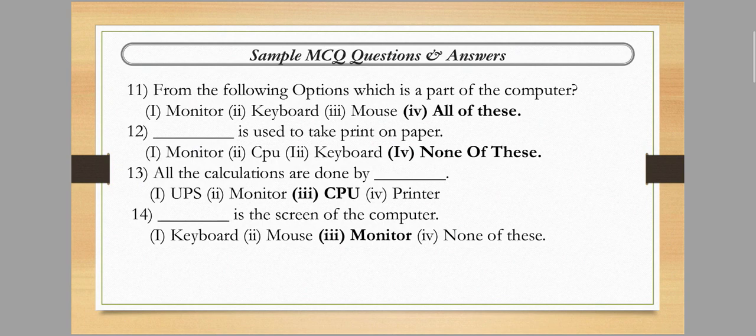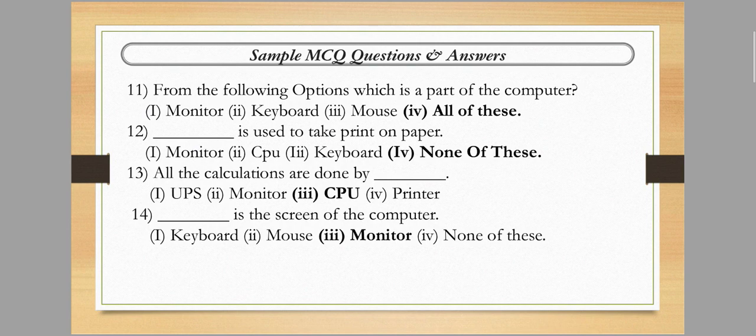Next is, dash is used to take a print on a paper. First of all, monitor, we are unable to print anything by using a monitor. CPU is an incorrect option. Next, keyboard is also an incorrect option. So the answer is not given here, so we can use the none of this option. We can tick the none of this option because the main answer is not given here.